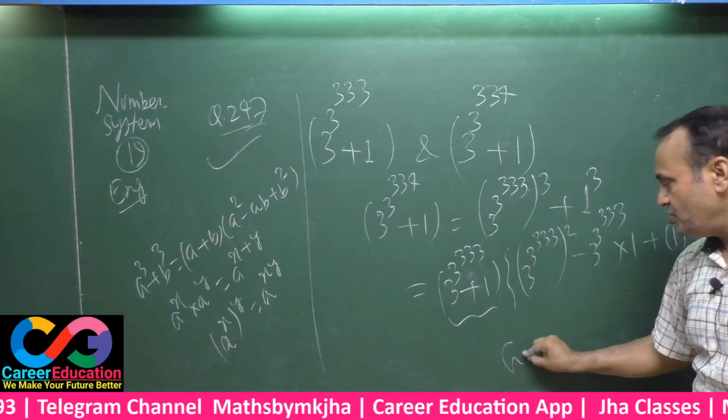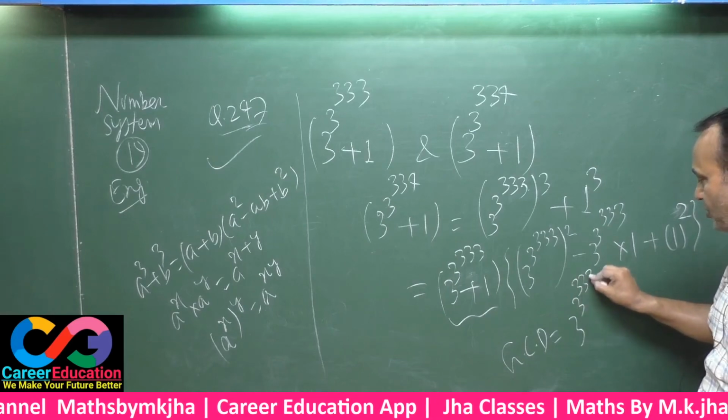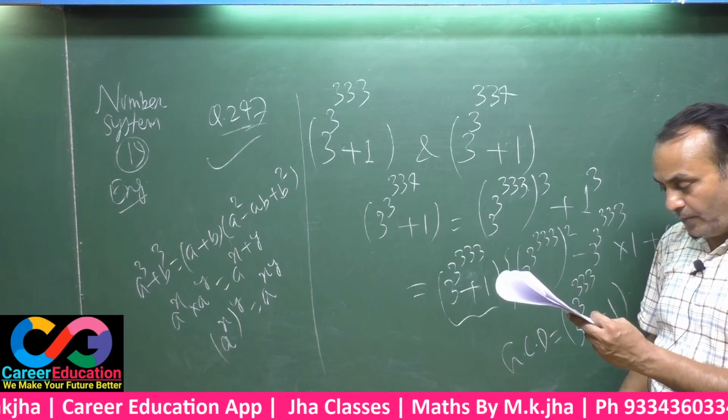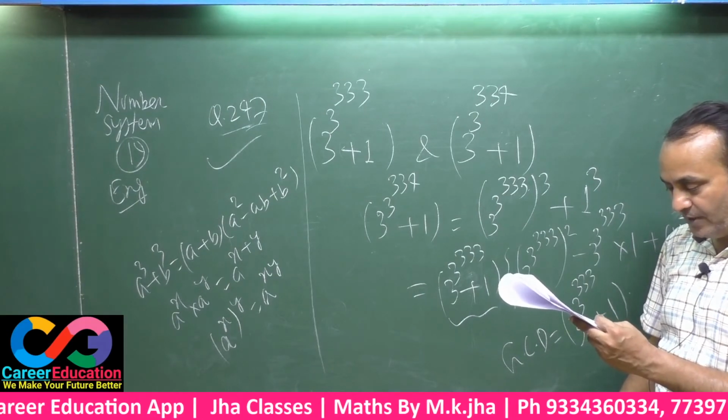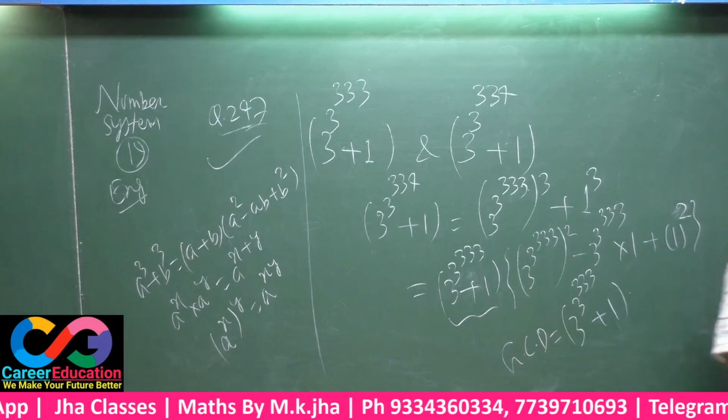That means the GCD of these two will be 3 power 3 power 3, plus 1. This must be your answer. Option C is your correct answer: 3 power 3 power 3 plus 1. Note down first. Note down.